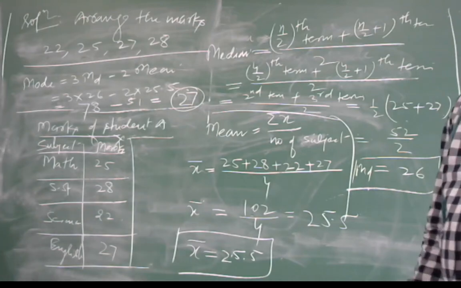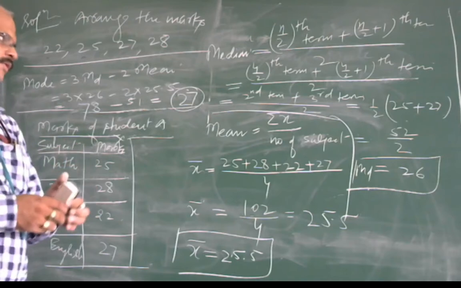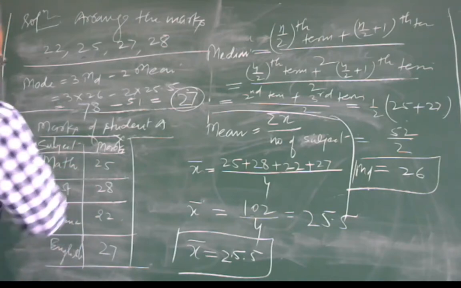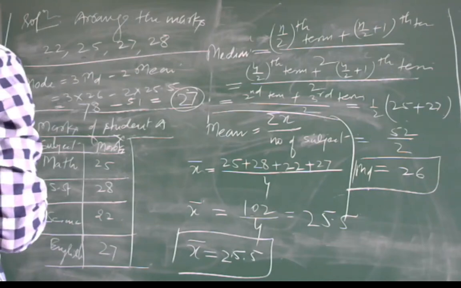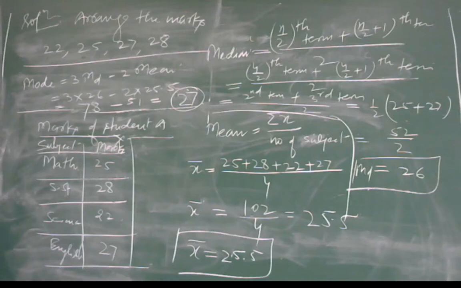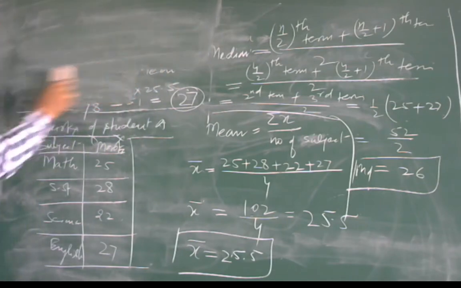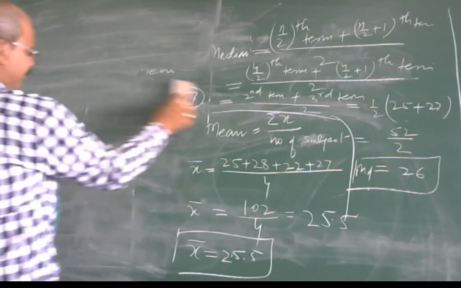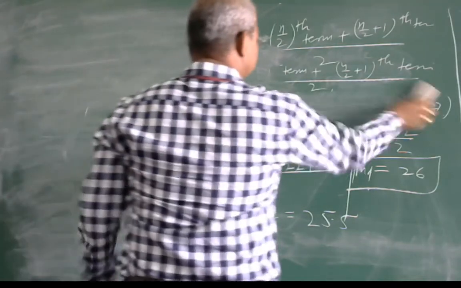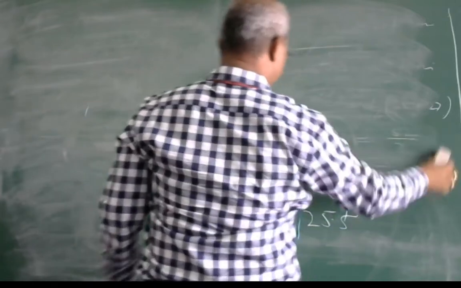Okay, students, this is for individual data. This is the mean, median and mode for individual type data.